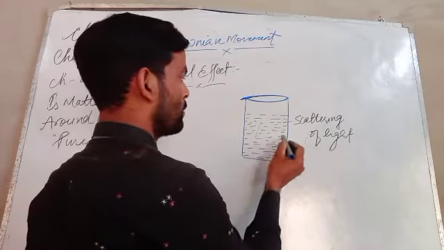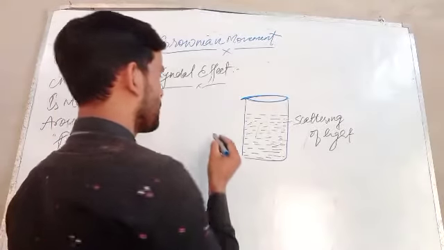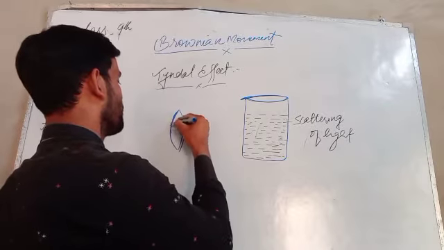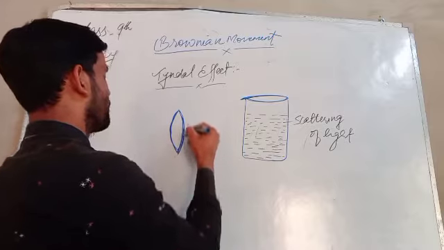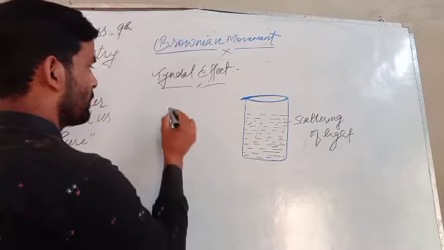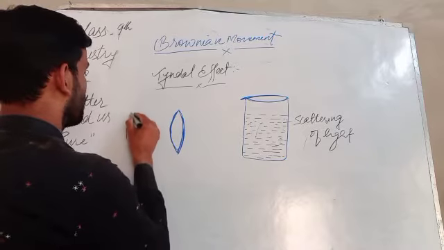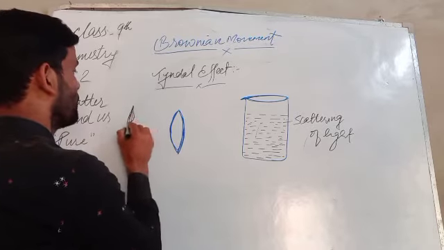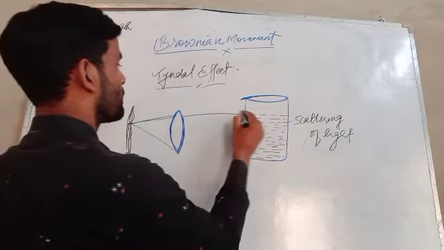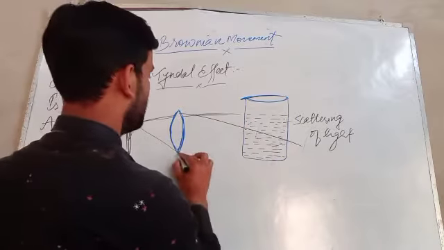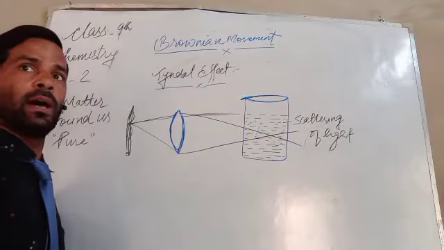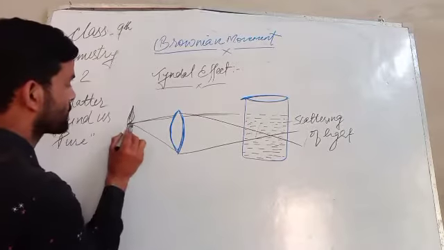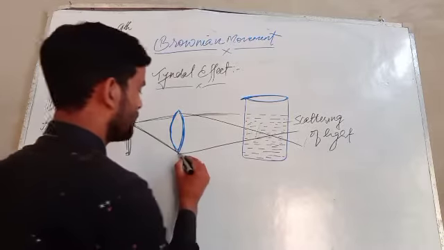What we can say is, in a solution, if scattering of light takes place, whenever this light falls on a solution, it makes a path, or a pathway is spotted on which it falls.